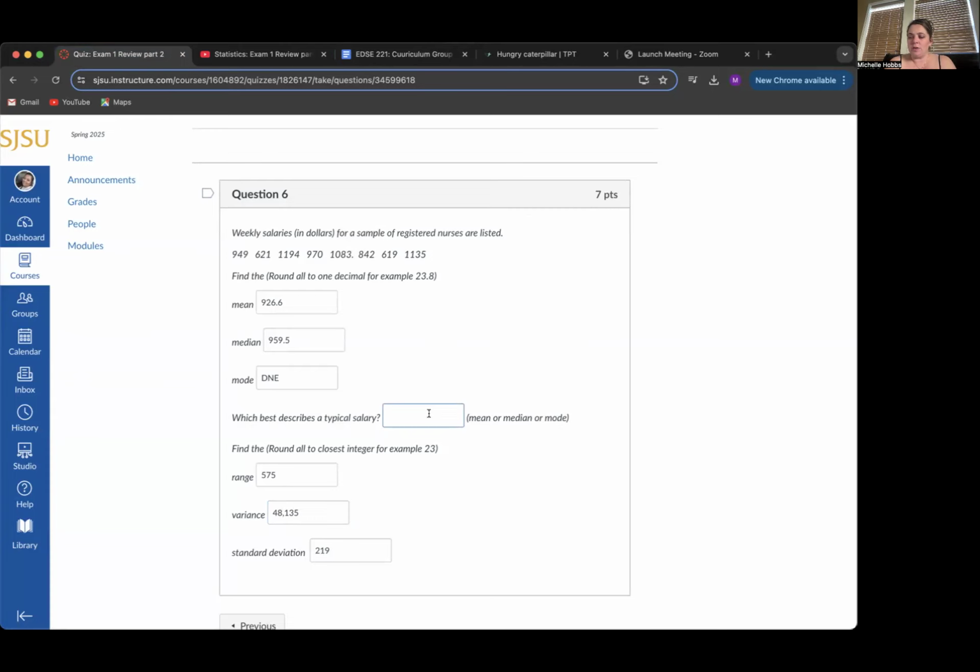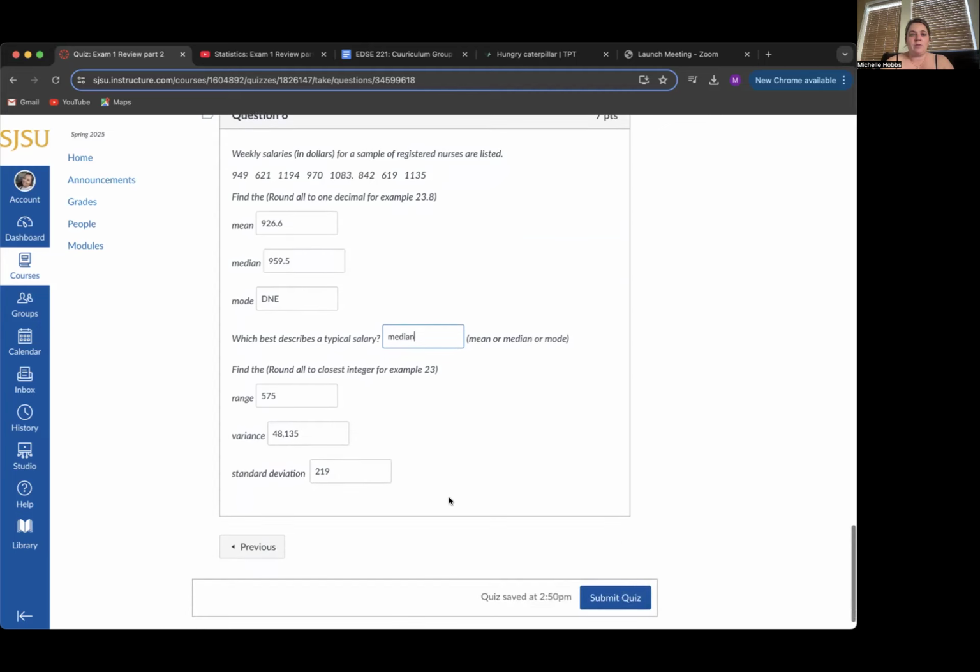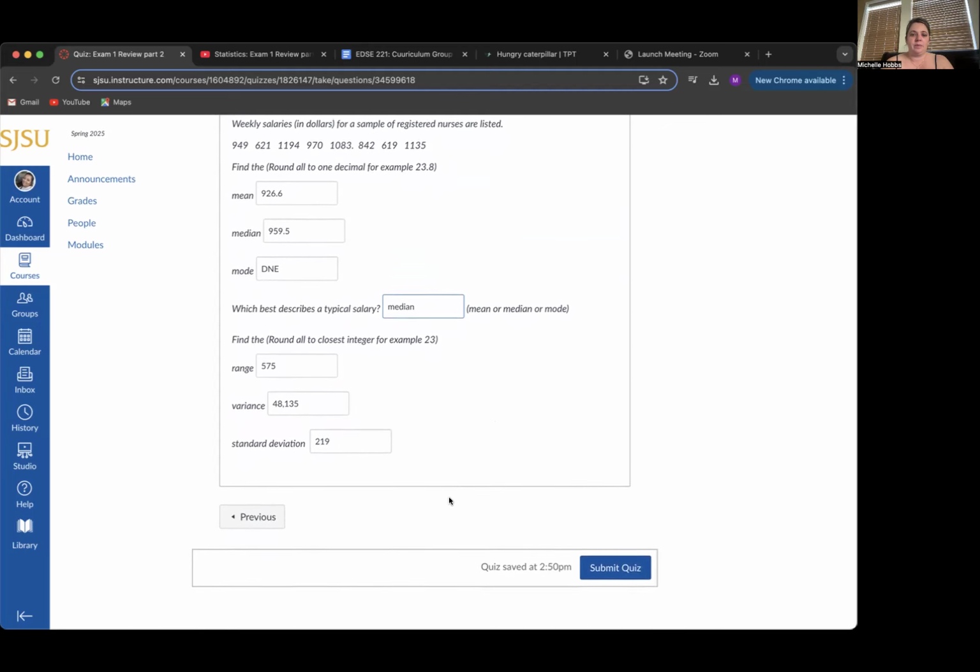For the question of which best describes the typical salary, I would say the median, because it's in the middle of all the salaries, so it's less affected by outliers. That would best describe the typical salary. And there that is. Now I guess we're going to submit.